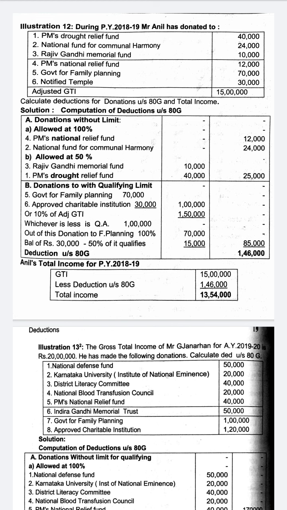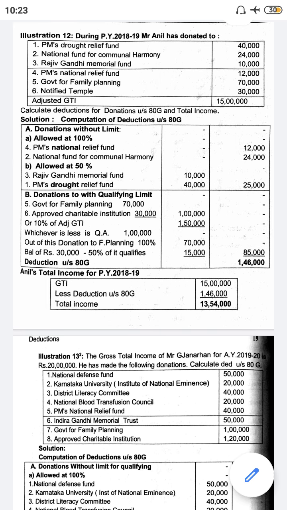And in 50%, there are 4 to 5. Let us see what those are. The first one is donation to government or local body for purposes other than family planning. So again we can remember 100% for family planning, 50% for other than family planning. Then donation to any notified temple, mosque, gurudwara, or church, again 50% with limit. Donation to a notified educational institution, 50% with limit. Donation to a corporation set up by the government for promoting the interest of members of a minority community, 50%.